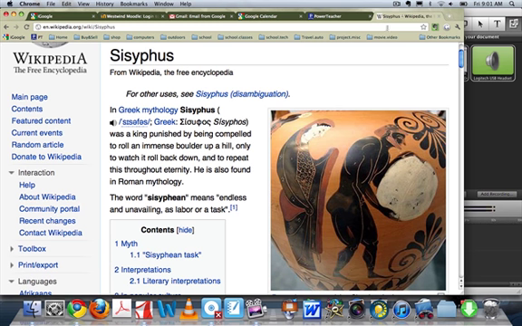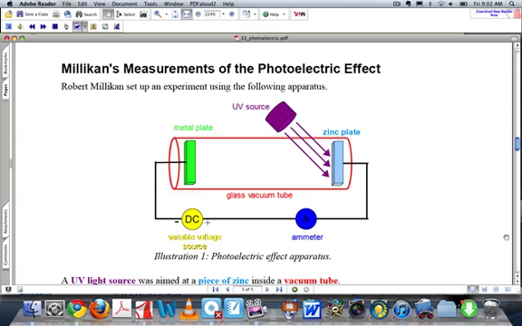Now the question probably is, how is this related to the notes today on the photoelectric effect? So your goal is to try and see the correlation between Sisyphus's task and the photoelectric effect. There's a source of UV light or any kind of EMR, and it strikes a metal surface. In this particular case it's zinc, but it could be copper, cesium, anything really on the metal side of the periodic table. When this plate is struck with EMR, it excites electrons, causing them to be released. So really what you have is energy in the form of EMR hitting a metal plate, and then that energy is being transferred into kinetic energy of electrons moving.